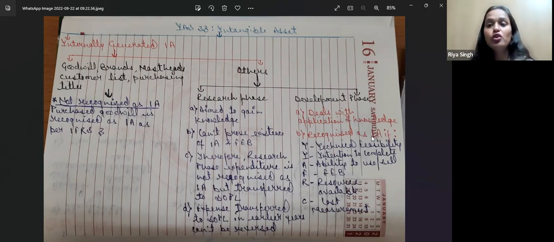If any income or expenditure is related to these, we are going to charge it only to the statement of profit and loss account. In the development phase also, if these 6 criteria are not fulfilled, we are going to charge it to the statement of profit and loss account only. It will not be recognized as an intangible asset in the balance sheet.